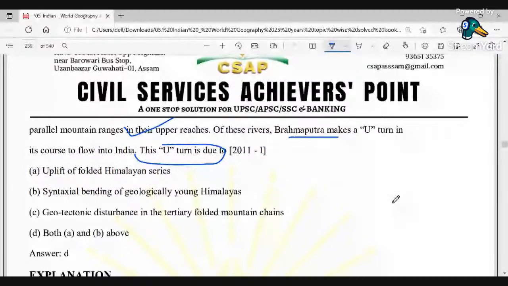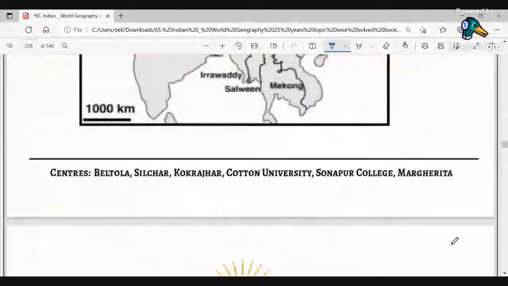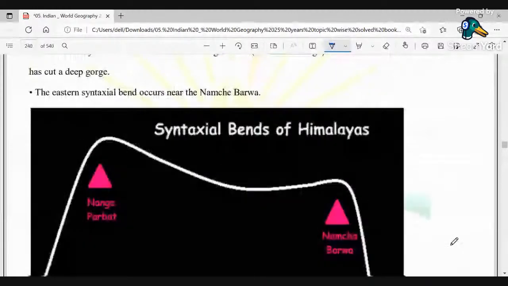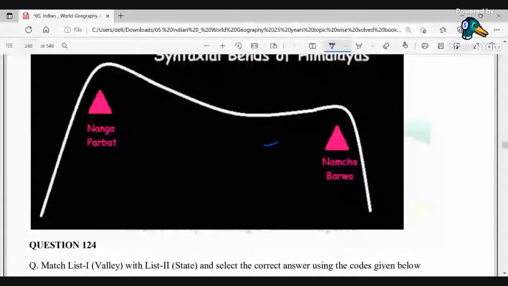You could see all these rivers on the screen. Okay, so what is the syntaxial band? You can also go ahead. Okay, so this is the syntaxial band, Namcha Barwa. This is the type of bend that we can encounter in this region of the Himalayas.